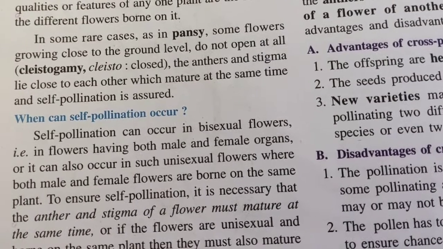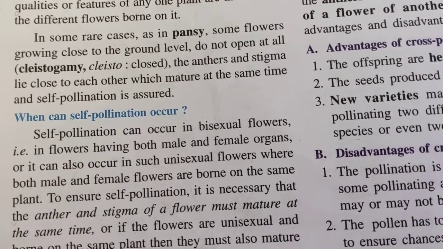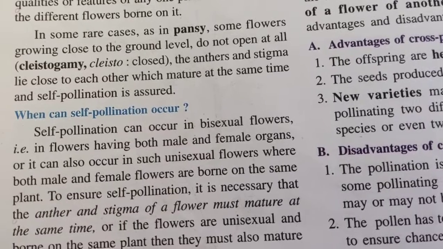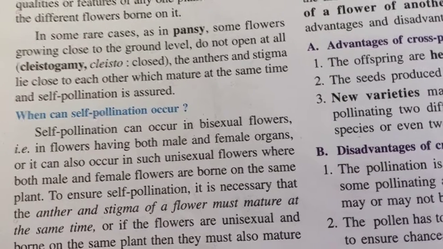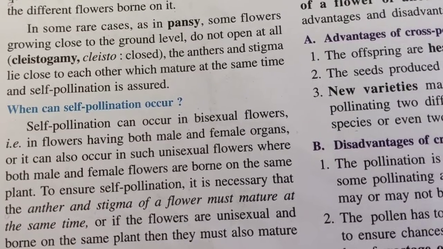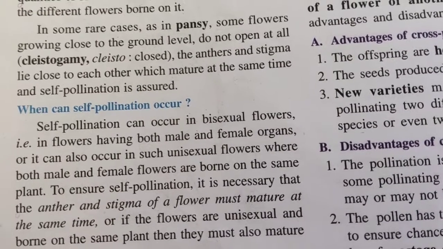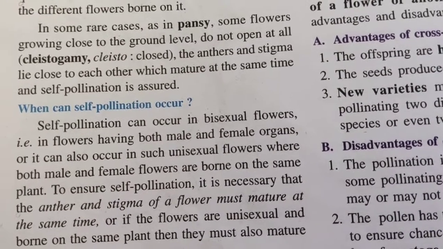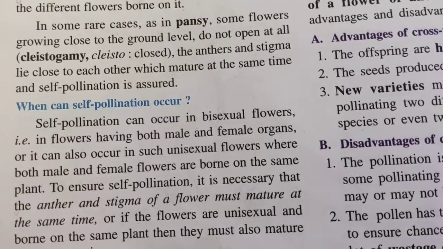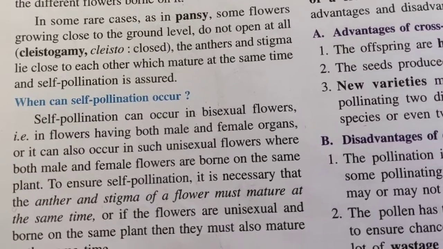They are always closed. Cleisto means closed. So if the flower is not opening, then definitely self-pollination is the only way. The pollen grains cannot come out from the anthers, so cross-pollination is not possible in any case.